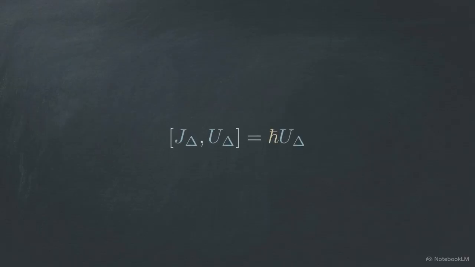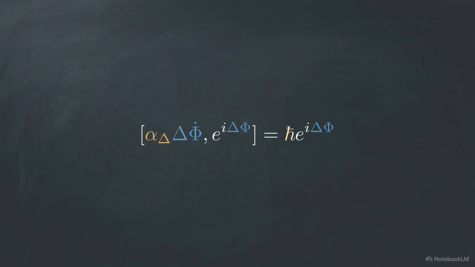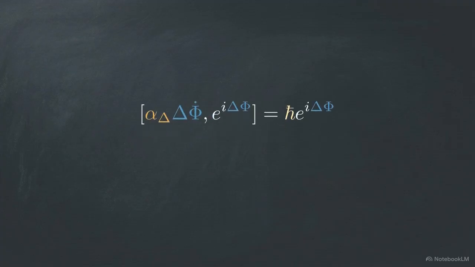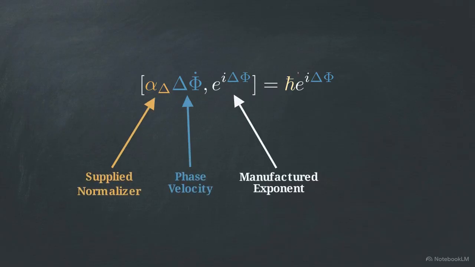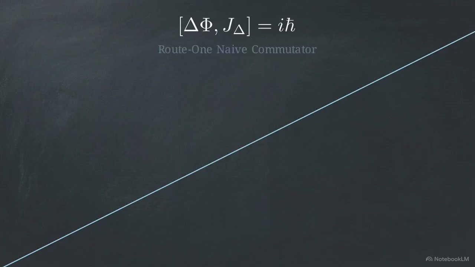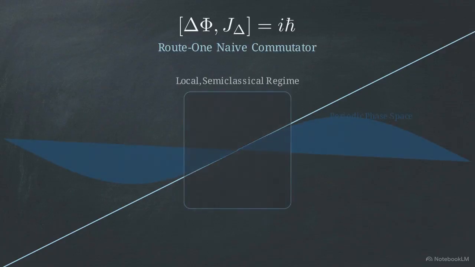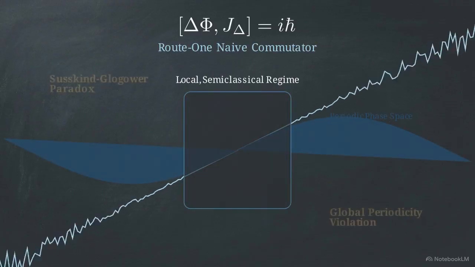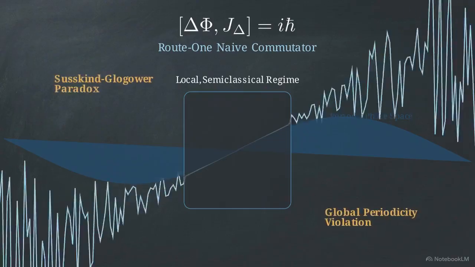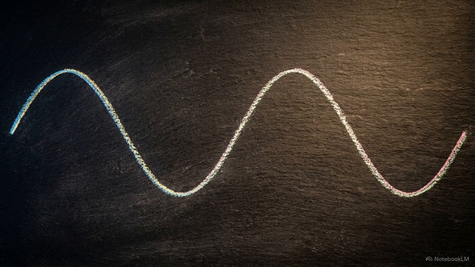We define the target relation as the C2 exponentiated commutator. The commutator of J delta and U delta equals h bar times U delta. Breaking it apart reveals its internal scaffolding, swapping in our manufactured exponent and our normalizer. We use this exact formulation because the naive position-momentum commutator, known as C1, only functions as a local semi-classical approximation. It fails as a global solution for periodic variables. C2 avoids these domain contradictions.